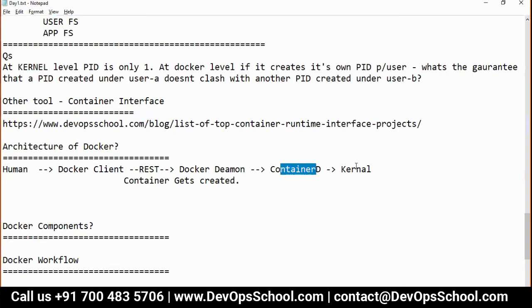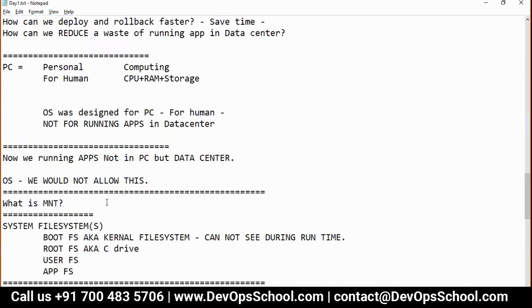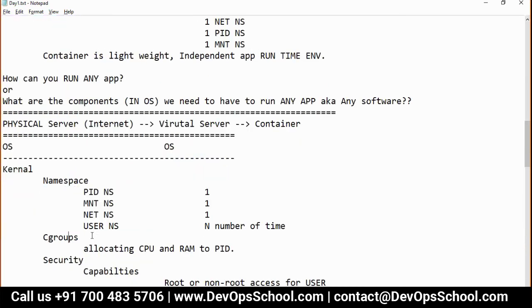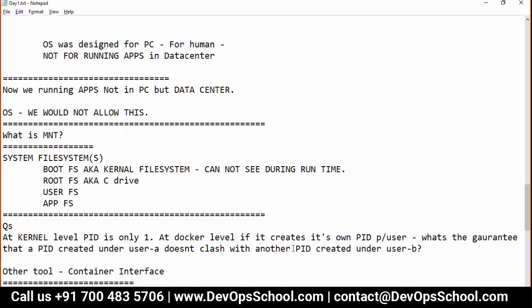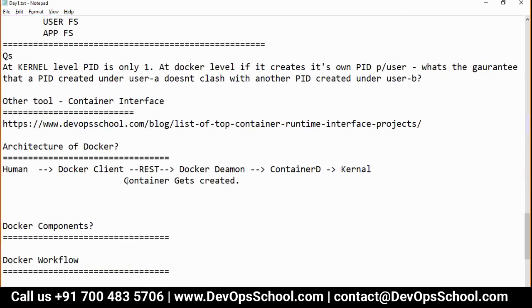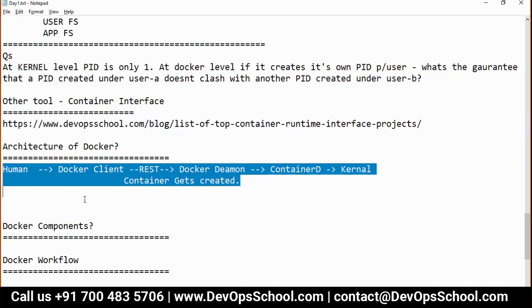Containerd can communicate with the kernel. Kernel has all the namespaces which I've been telling you, and cgroups and securities and all stuff like that, which get allocated to each container, and then management is done by Docker daemon. So did you understand this architecture, guys?